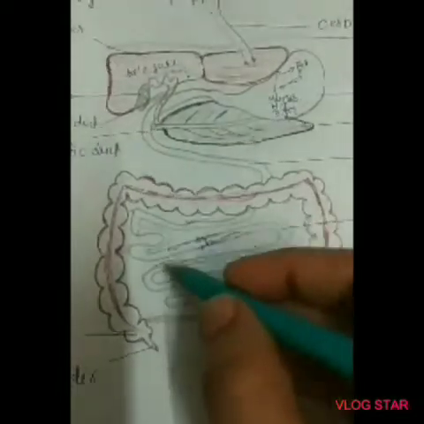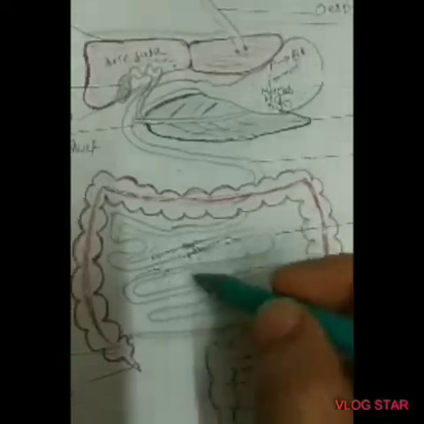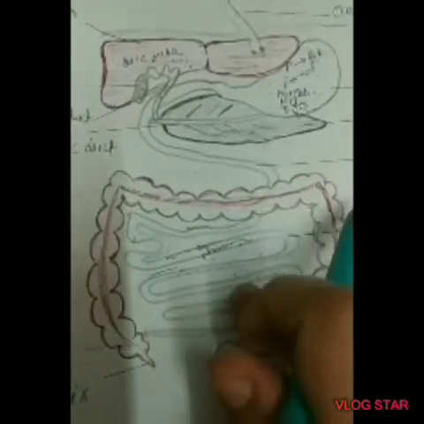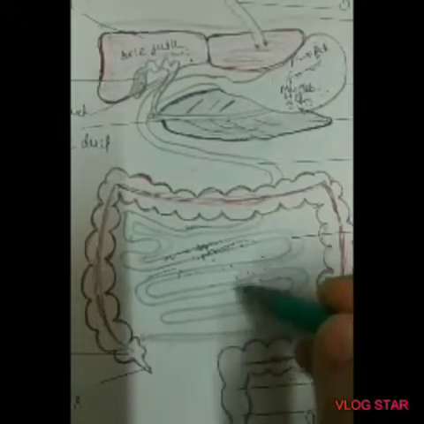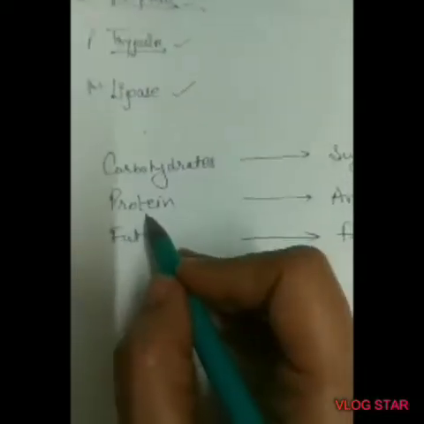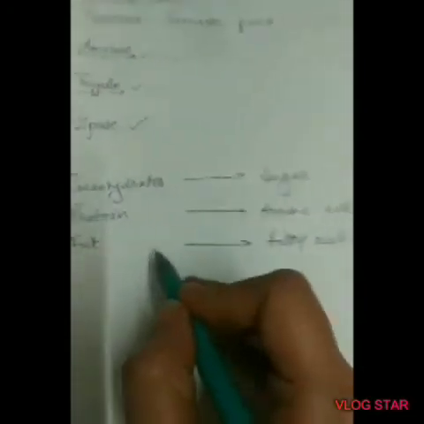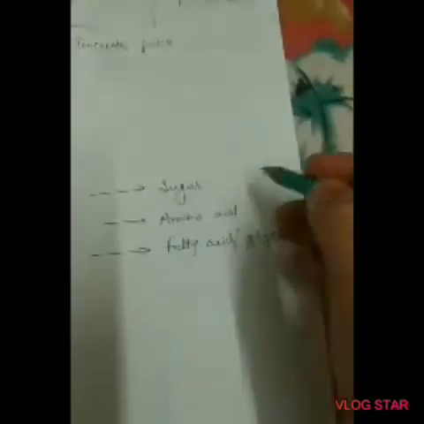The wall of the small intestine contains glands secreting intestinal juice, which converts complex carbohydrates into simple sugar, complex proteins into amino acids, and fats into fatty acids and glycerol. These are the simplest forms of food.